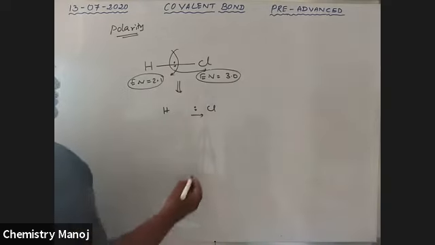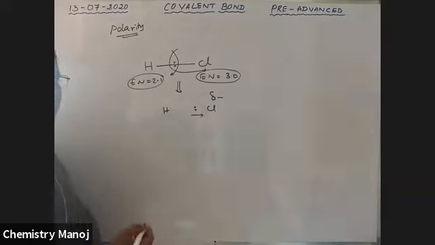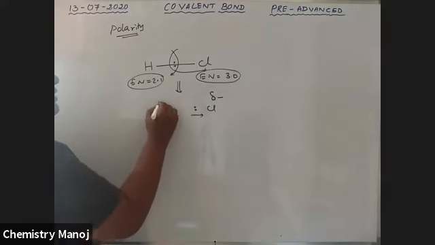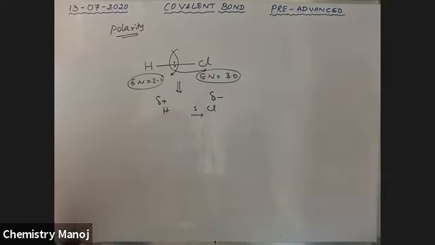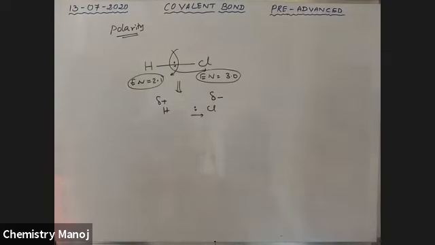Therefore, this chlorine slightly gets a negative charge because of one extra electron, and this hydrogen gets a slightly positive charge. Slightly is nothing but partial. The delta symbol means partial: delta plus and delta minus.